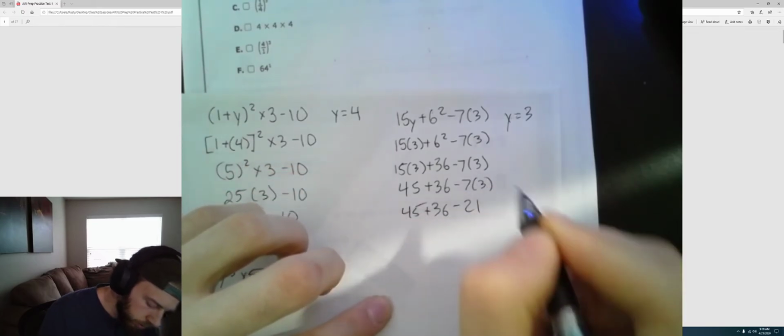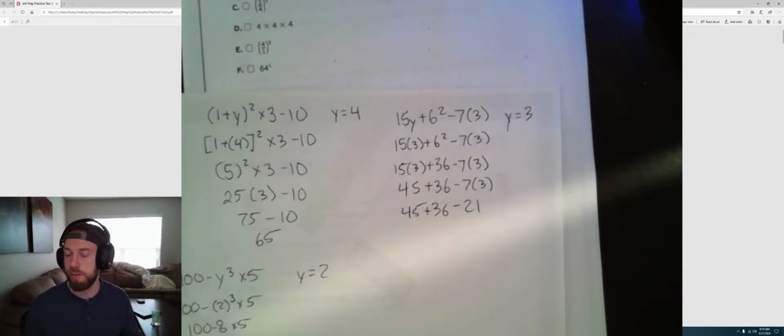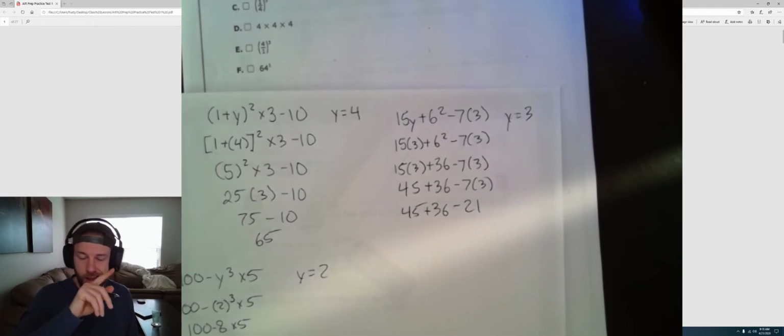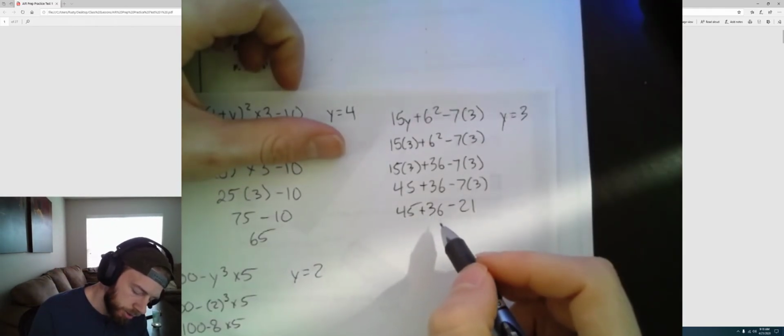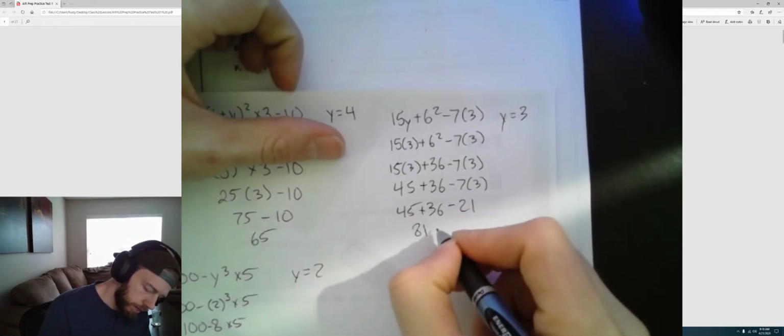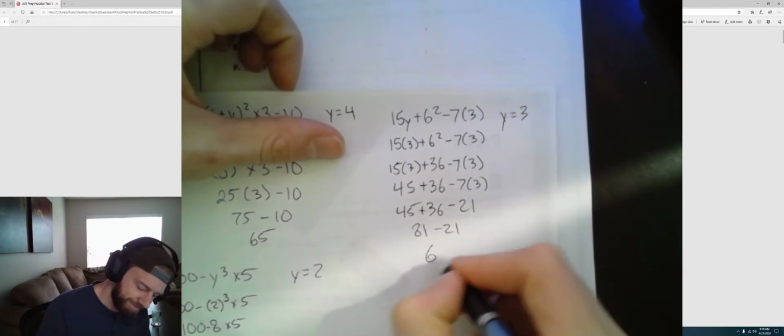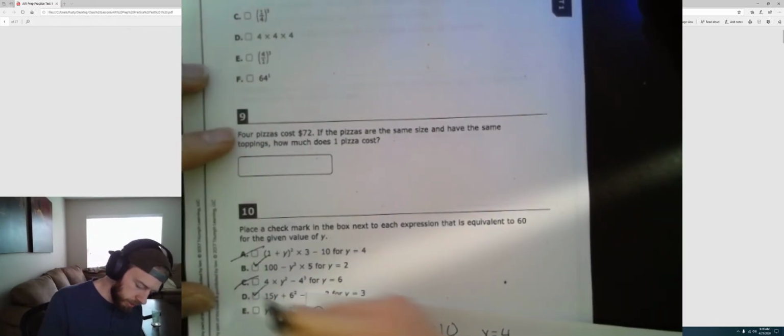36 plus 45. And now we can take care of our addition and subtraction. We do that in order from left to right. 45 plus 36 is 81. 81 minus 21 is 60. It is equivalent. So D is another one of our answers.